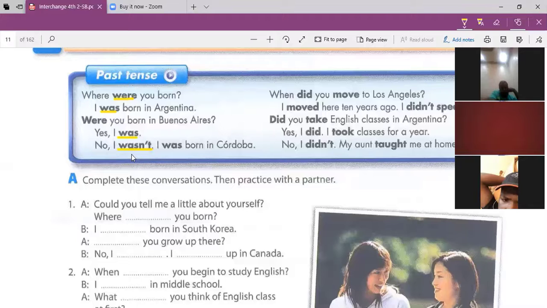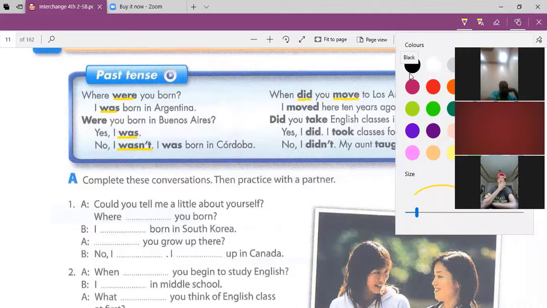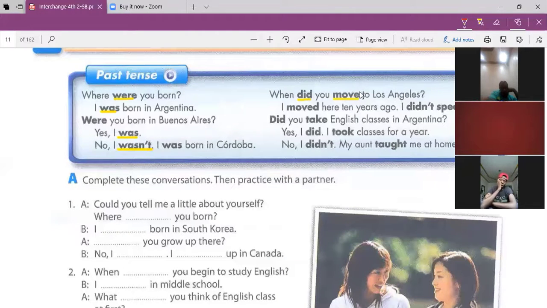So that's what I was talking about a while ago. Another one, this is a WH question. When did you move to Los Angeles? So if you notice, we have did here and move. Teacher, I have a question here. Why don't we add D here since this is already past? So why don't we say moved, not move?